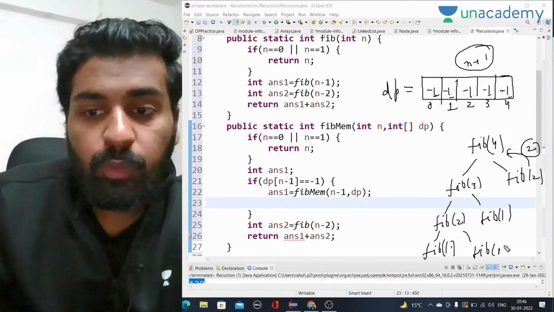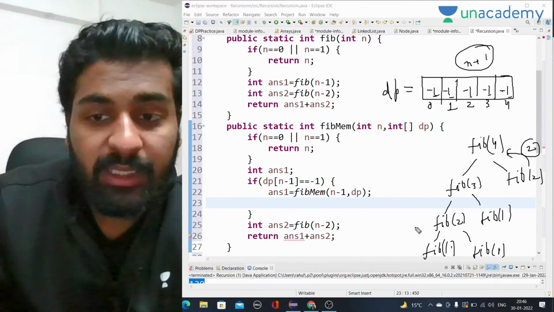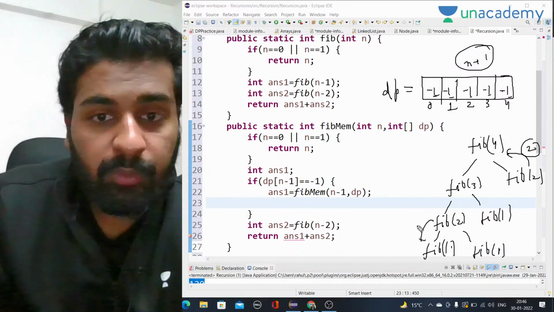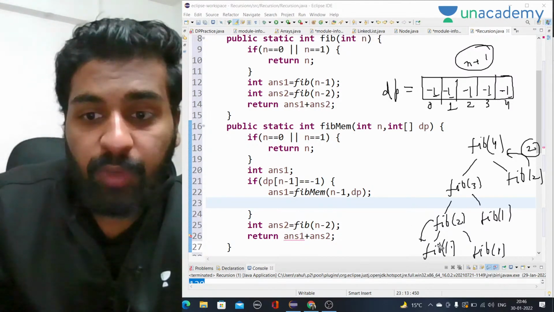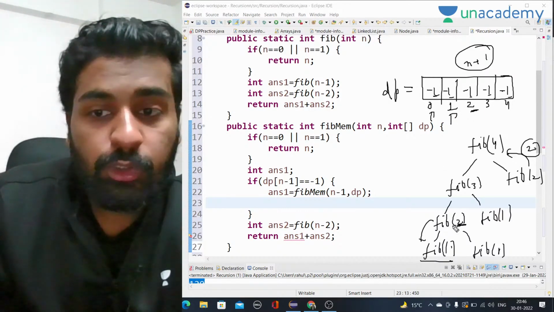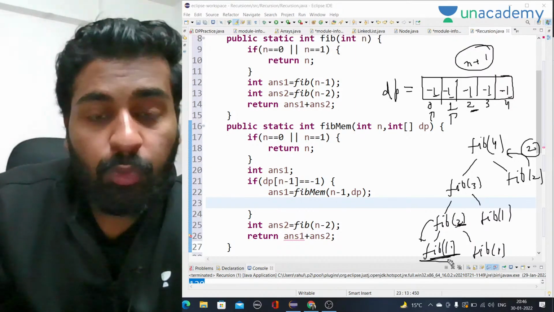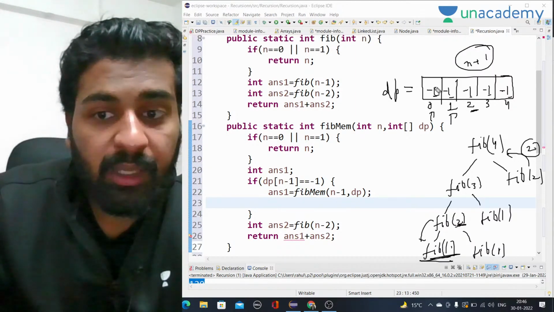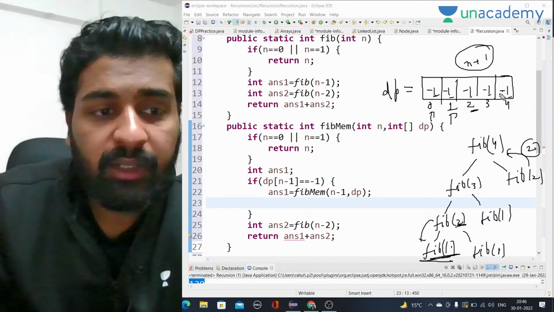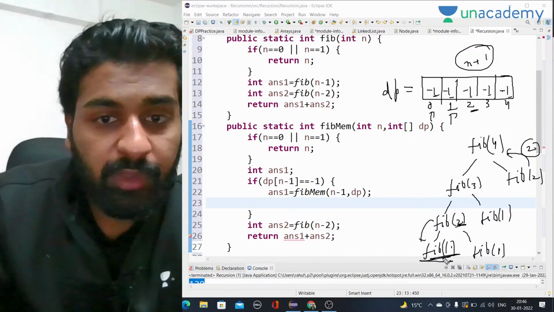I am calling recursion only when dp of n-1 is -1. For fib of 2, I will call for fib of 1 only when there is -1 in the dp array. -1 represents that we don't have the answer for that.